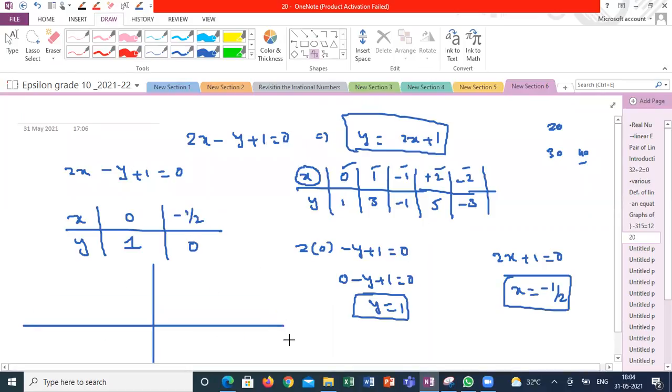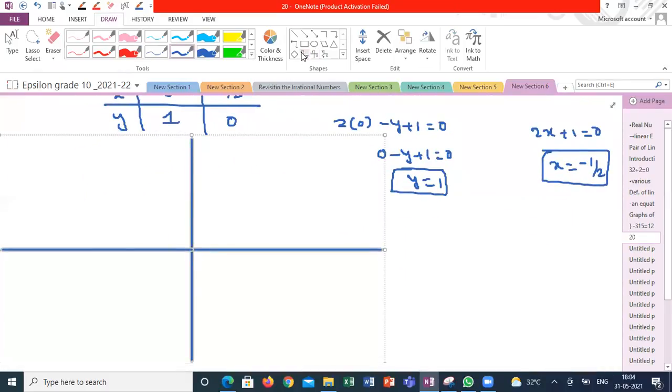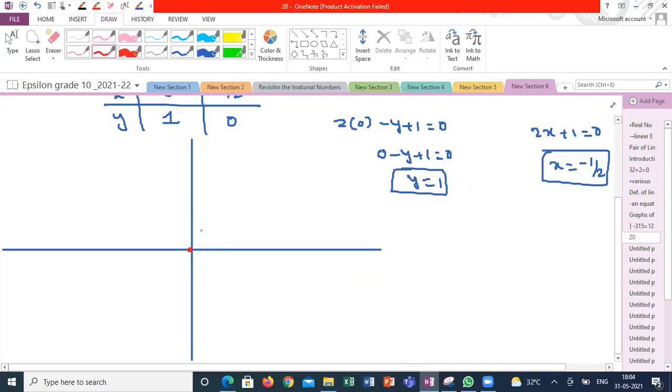If I am taking the graph with these two values, x is equal to 0. Suppose x is equal to 0 means y is equal to 1. This is the 0, 1 coordinate. Second point is, suppose this is 1, this is minus half, 0.